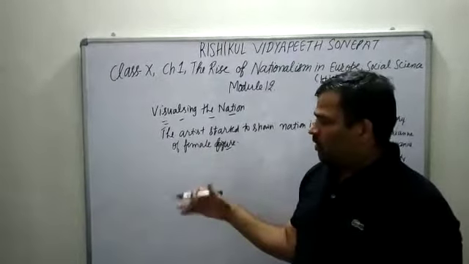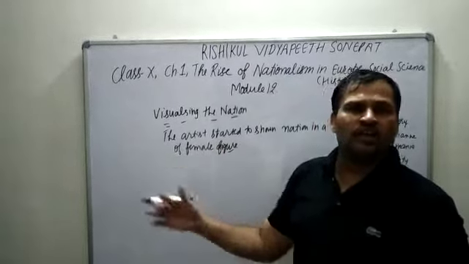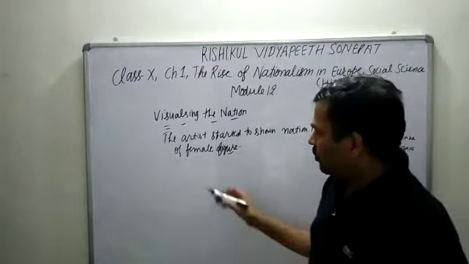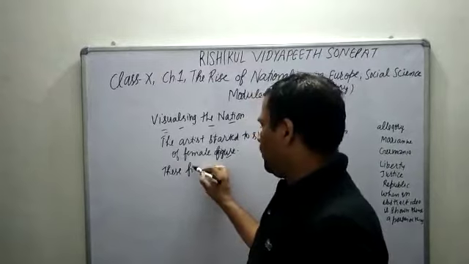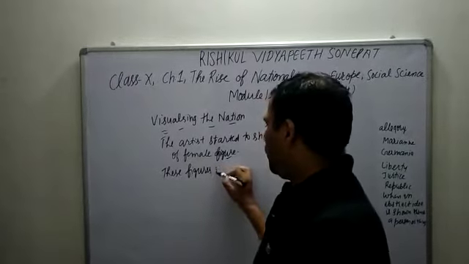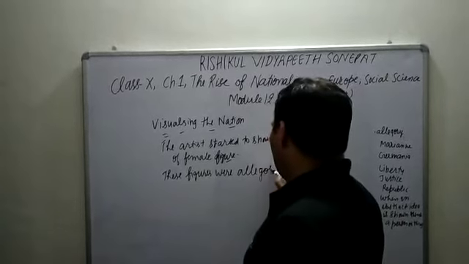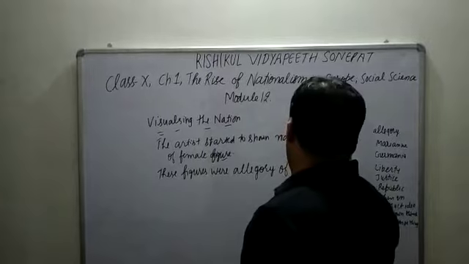So that shows the devotion, the affection towards the country by the commoners or the other people. Now these women, these figures were allegories of the nation. It means they were the representatives of the nation.